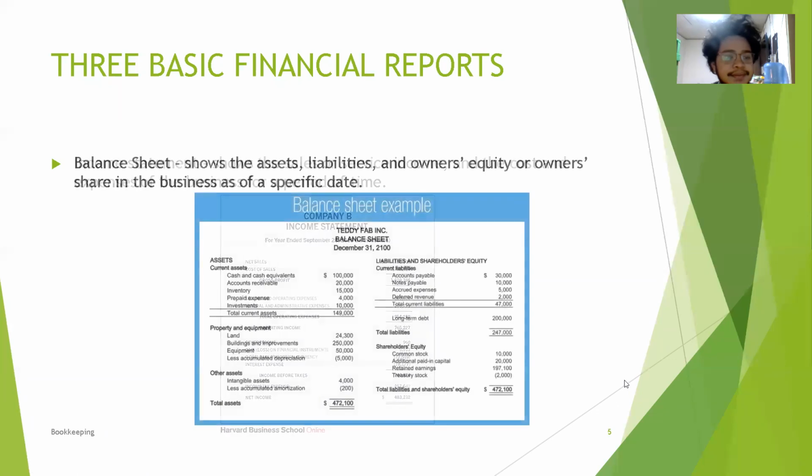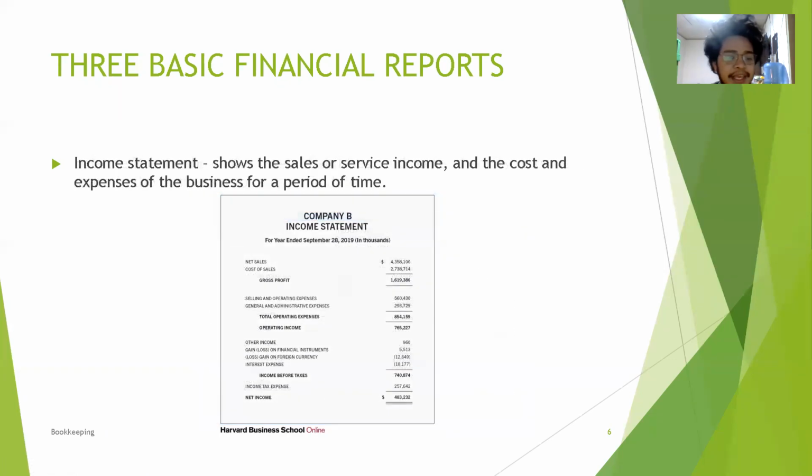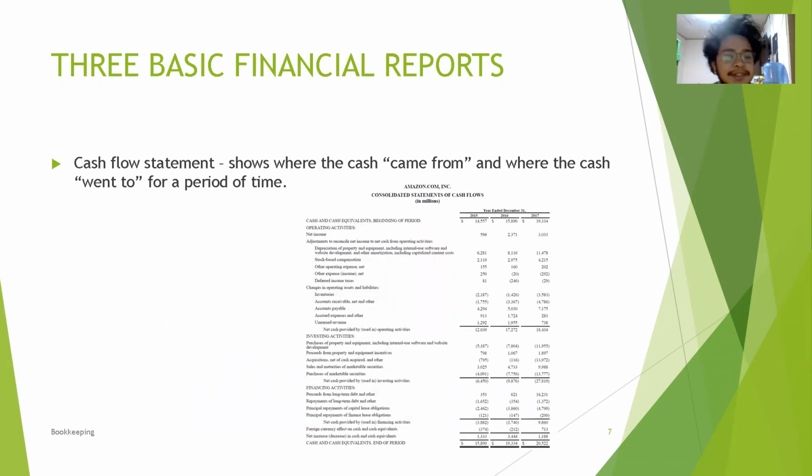So next, after the balance sheet and income statement, there is also the cash flow statement. It shows where the cash came from and where the cash went to for a period of time. The period in this example starts from 2015, and this is in millions.